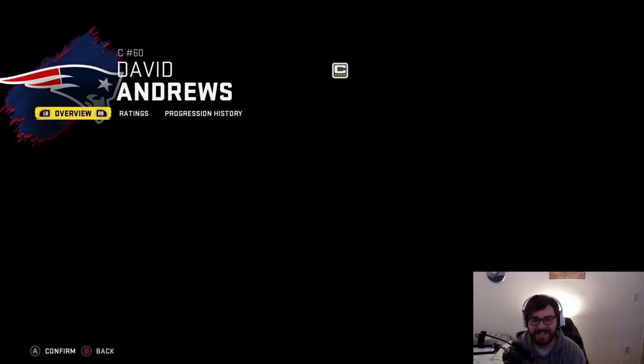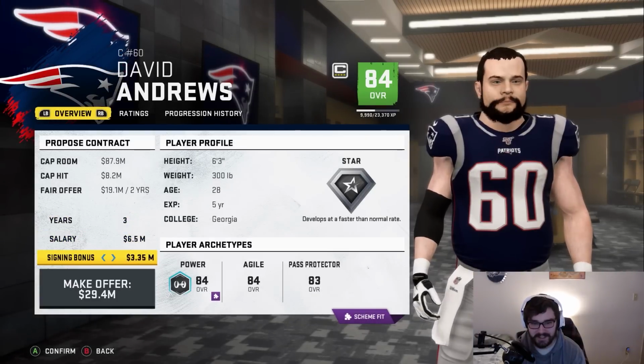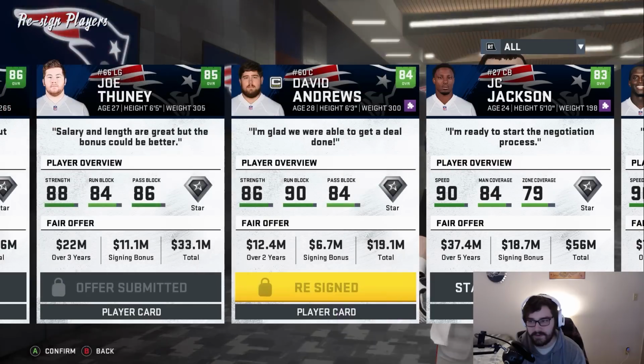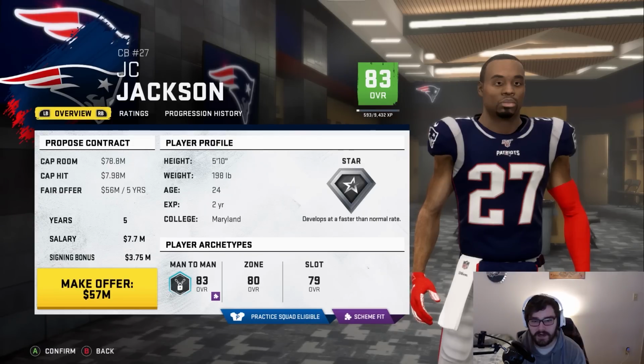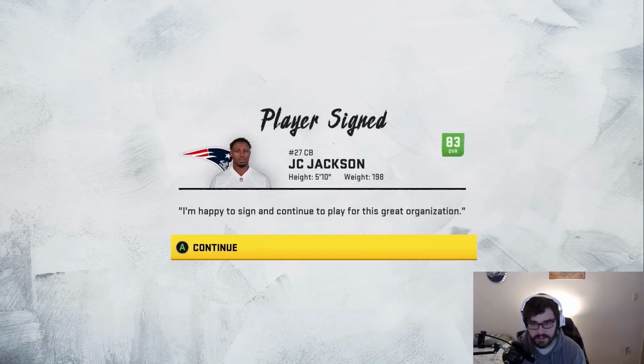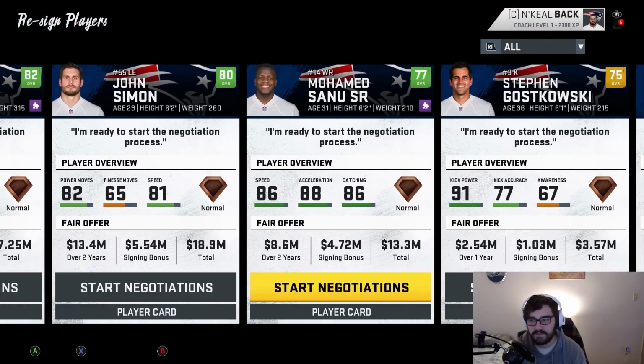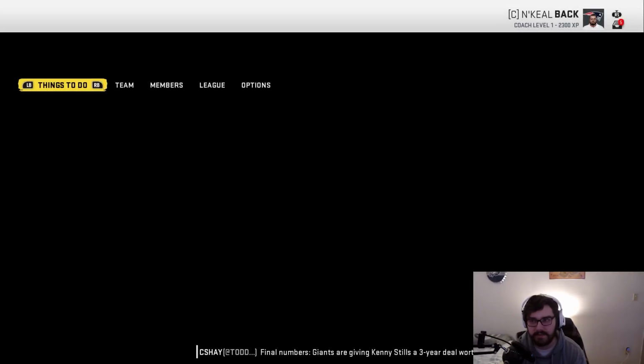Okay, cool. David Andrews is a player I would also want. Will anybody accept? David Andrews is coming back. Okay, JC Jackson is definitely a player I want back since we're not bringing back Jason McCourty. And he's coming back to the team. Awesome to see. Let me just worry about the other guys in the next few weeks.